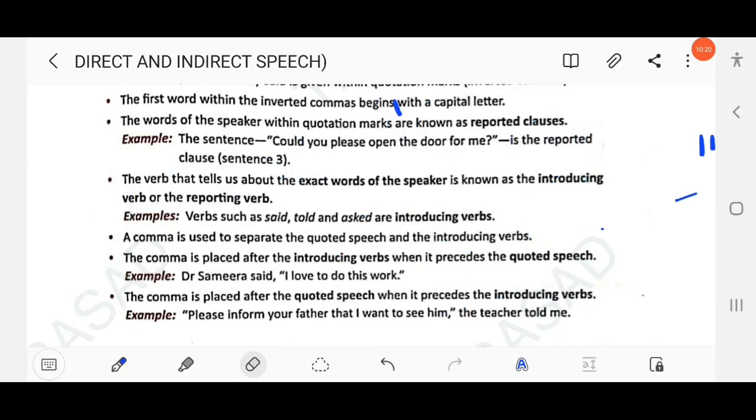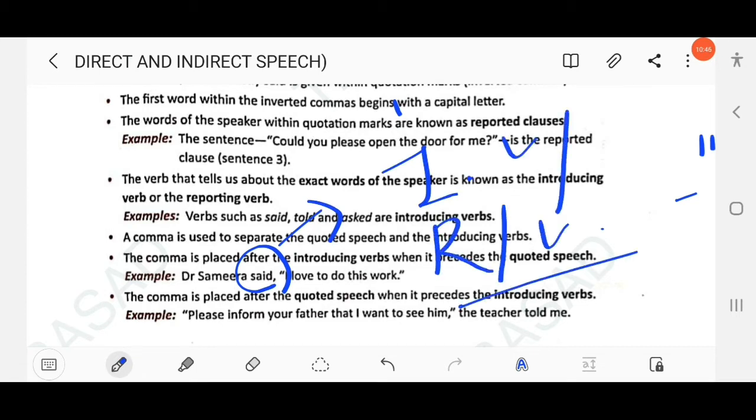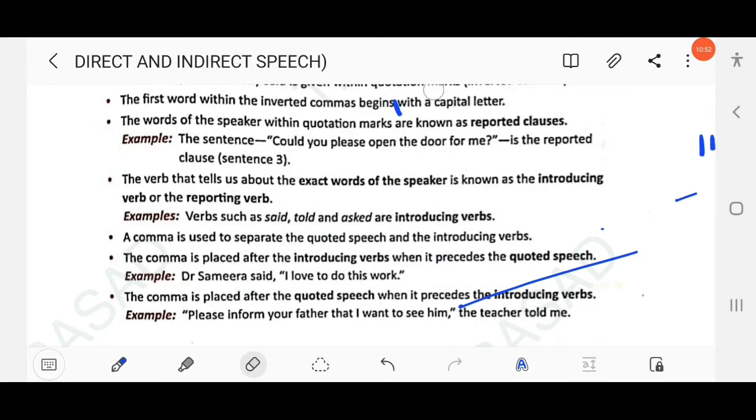Then next here, the comma is placed after the introducing verb when it precedes the quoted speech, right? Here comma is used, placed after the introducing verb said. Introducing verb, or we call this reporting verb, not reported, reporting. Clear? This is known as direct speech.